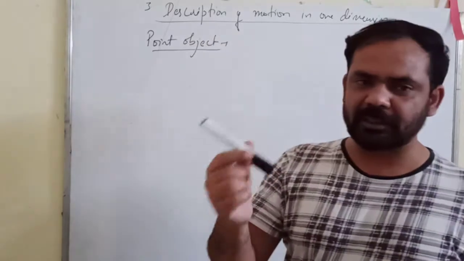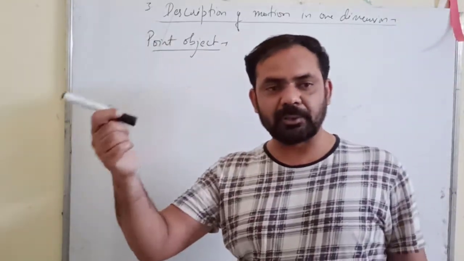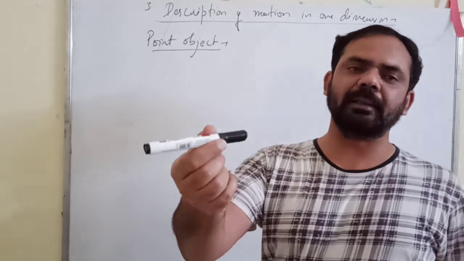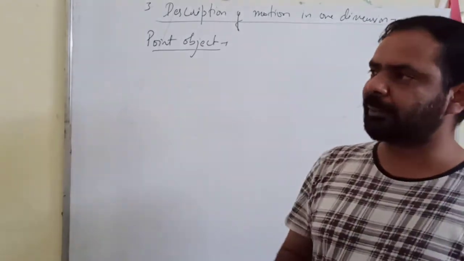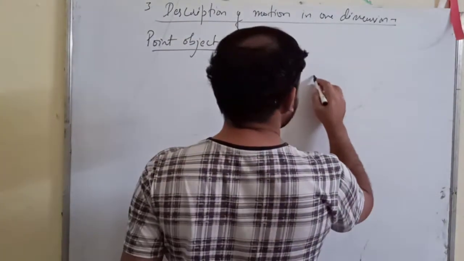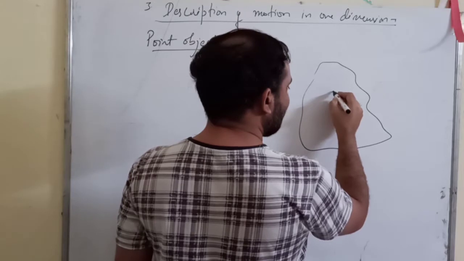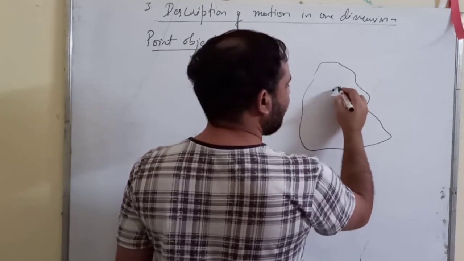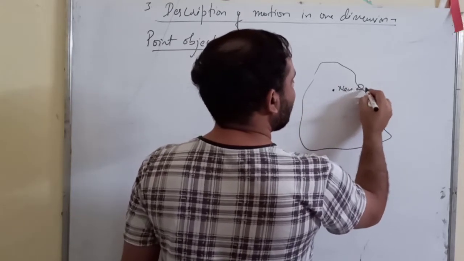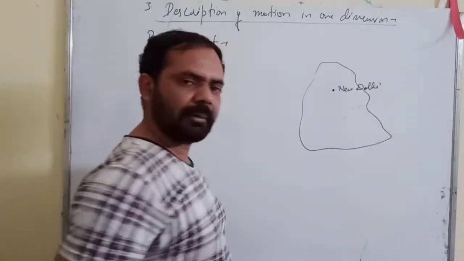If you compare the size of this pen with the Himalaya, you can say it is nearly a point object. One more example from maps: when we draw the map of India, how do we represent New Delhi? We make a dot and write New Delhi, correct?